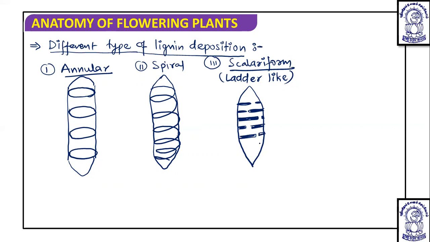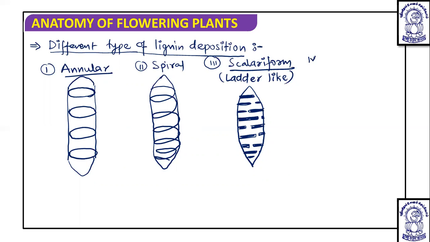So when this ladder-like thickening occurs, then it is known as scalariform.